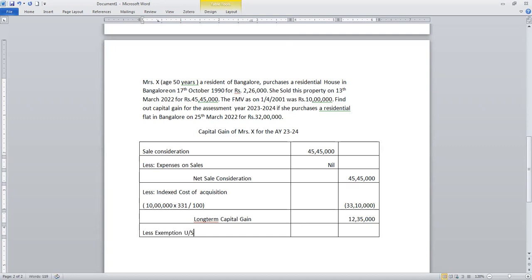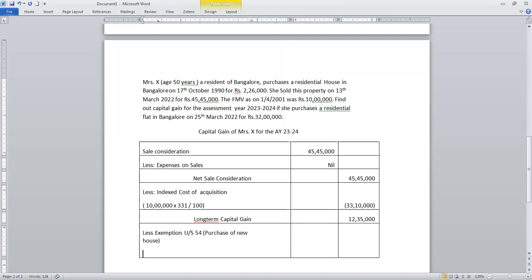Now please write the exemption: less exemption under section 54, purchase of new house. It is mandatory that you write the section. How much is the purchase of new house? You can see here the new house is 32 lakhs and the capital gain is 12 lakhs 35,000. Whichever is lower only you can take, because you cannot claim a loss through exemption.